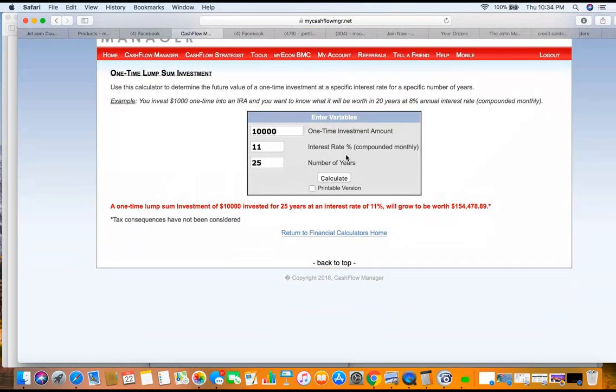Now, I want you to look at this. This is very important. This is something to start understanding when you start getting into our classes, when we do our InvestSmart class. We only went from 8% to 11%, but because of compound interest, we doubled the money. It was about $70-something thousand before, but just getting 3 more points, making a different decision, it took us to $154,000. We doubled our money because of a 3% decision.